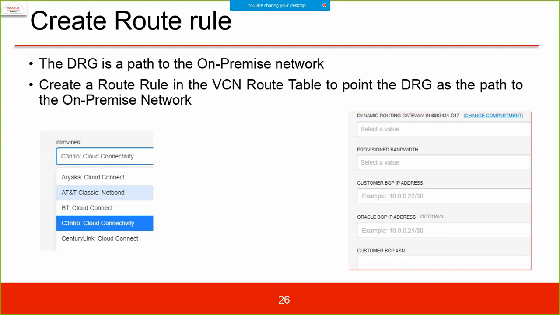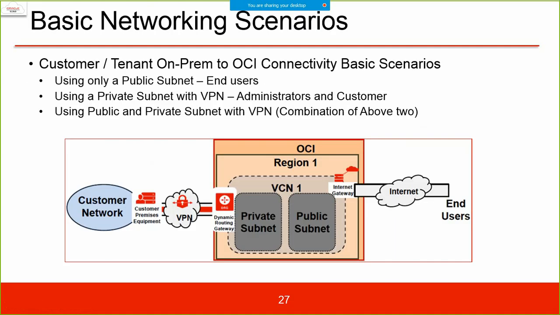Create route rule. The DRG is a path to the on-premise network. Create a route rule in the VCN route table to point to the DRG as the path to the on-premise network. That is what it is. So you select the right provider. These are the different providers, and then you provide the DRG routing gateway. You specify the value, the provisioned bandwidth, and the customer BGP IP address. Since we have not created one, we don't have these, but you can just try them.